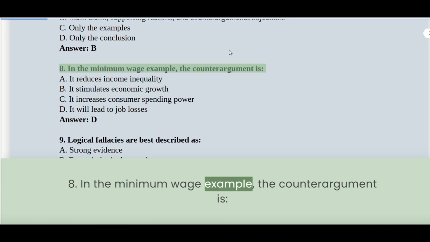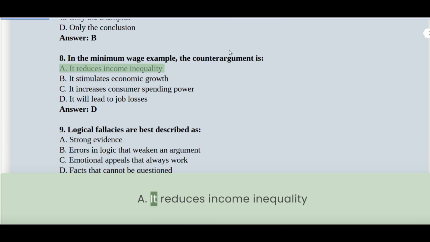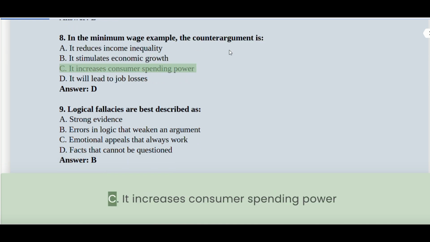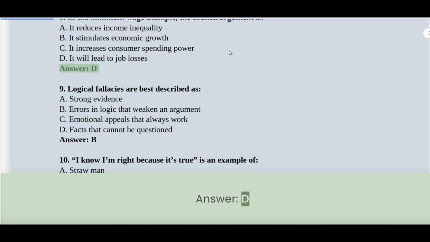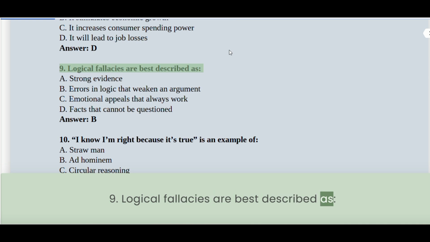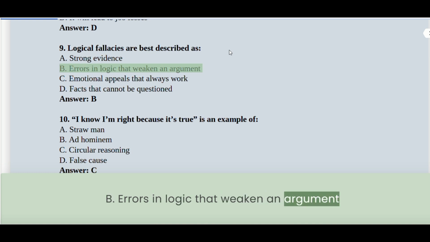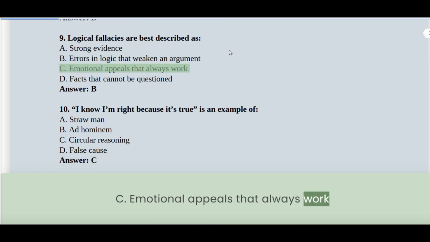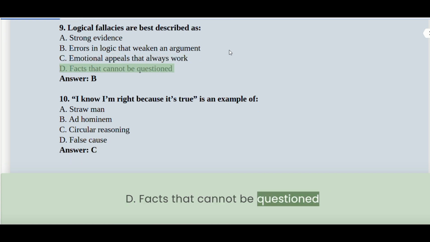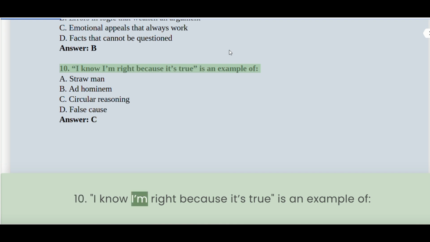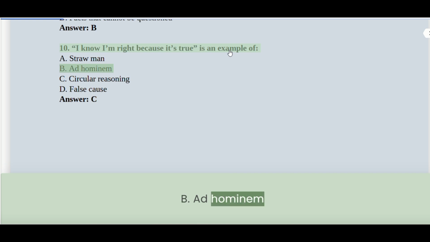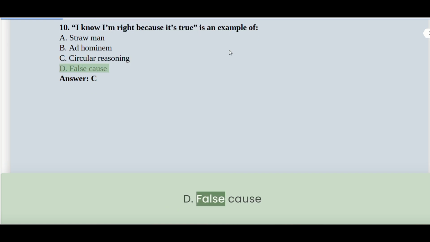8. In a minimum wage example, the counter-argument is: A. It reduces income inequality. B. It stimulates economic growth. C. It increases consumer spending power. D. It will lead to job losses. Answer D. 9. Logical fallacies are best described as: A. Strong evidence. B. Errors in logic that weaken an argument. C. Emotional appeals that always work. D. Facts that cannot be questioned. Answer B. 10. "I know I'm right because it's true" is an example of: A. Straw man. B. Ad hominem. C. Circular reasoning. D. False cause.